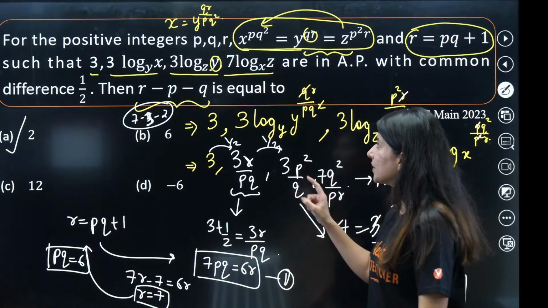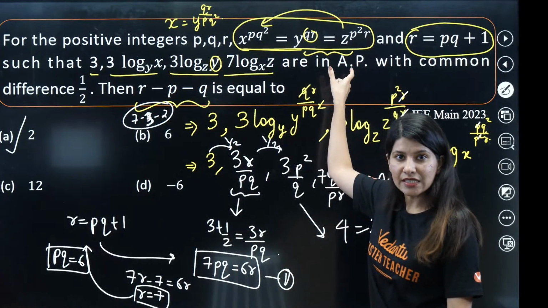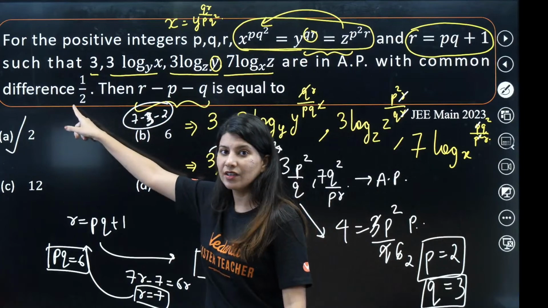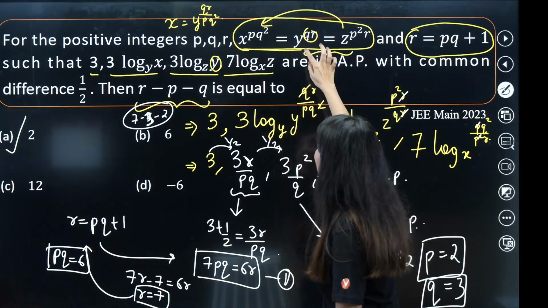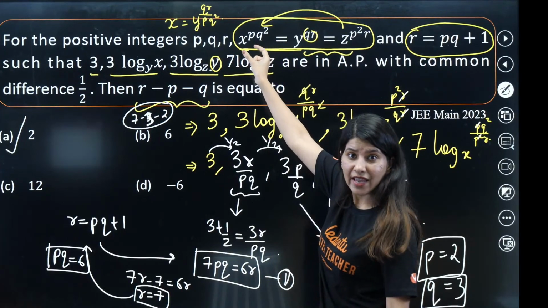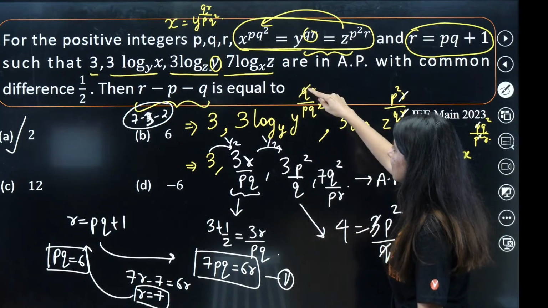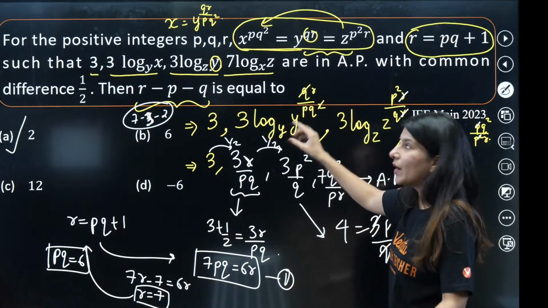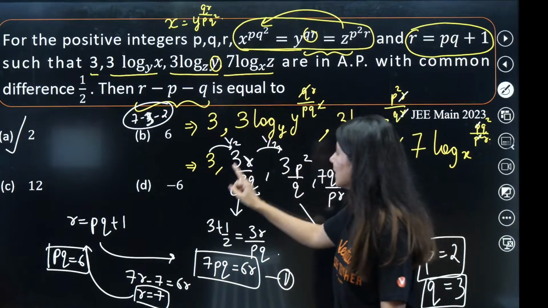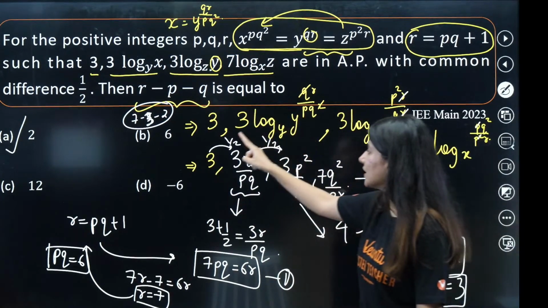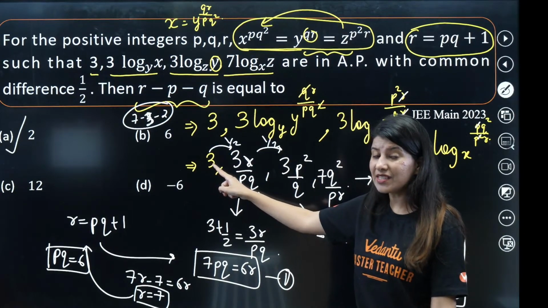From the beginning. You have these 4 terms in arithmetic progression with common difference half. So what we have done is, we have calculated the value of y in terms of x by shifting this. So we will get this. Log y to the base y is 1. So this will come in front. Log z, same thing we have done for everything. So we have got these 4 terms in AP. These 4 terms are in arithmetic progression with common difference half.